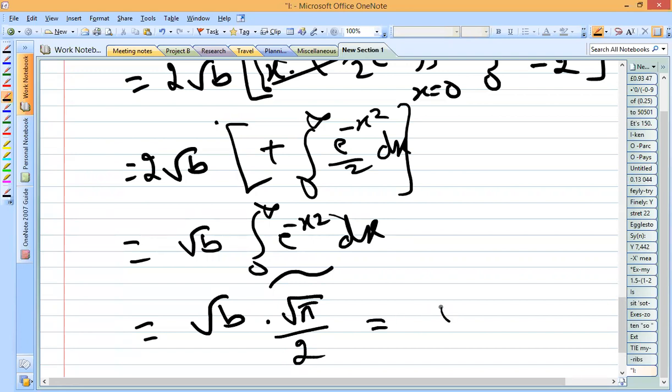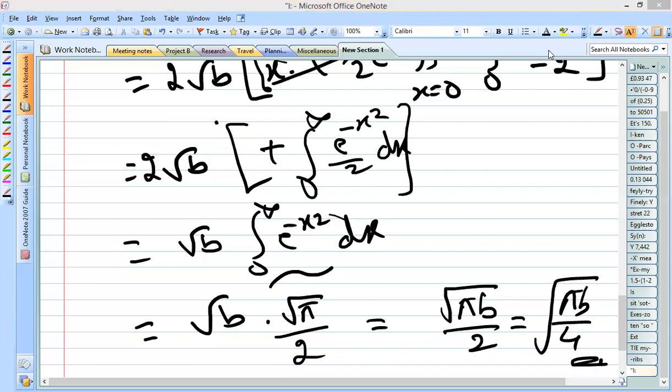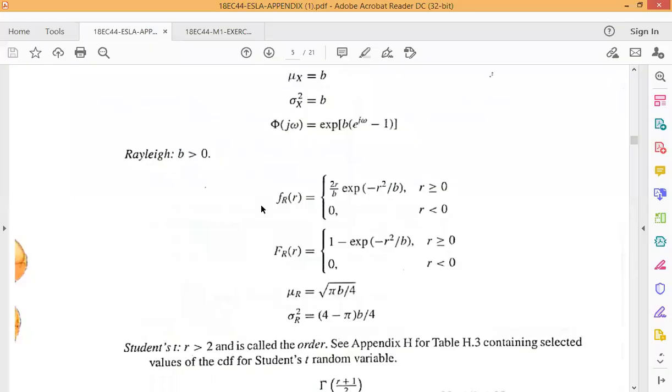So which is equal to square root of root pi b divided by 2, or simply you can write root pi b by 4. So this is the mean of the Rayleigh random variable. That you can verify with whatever PDF is given. So root of pi b by 4. Like this is somewhat lengthy procedure. We just remember how to solve this.